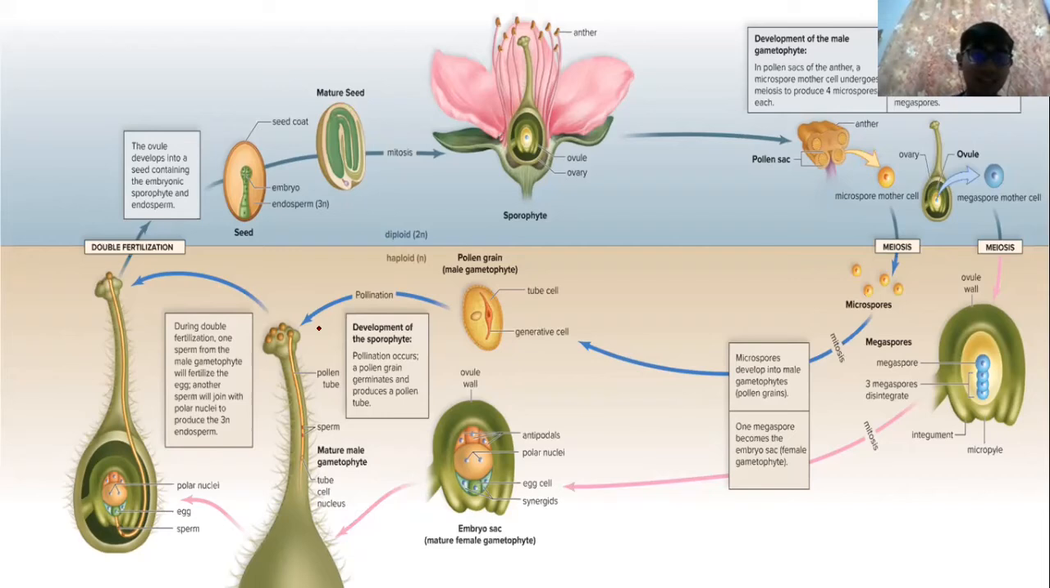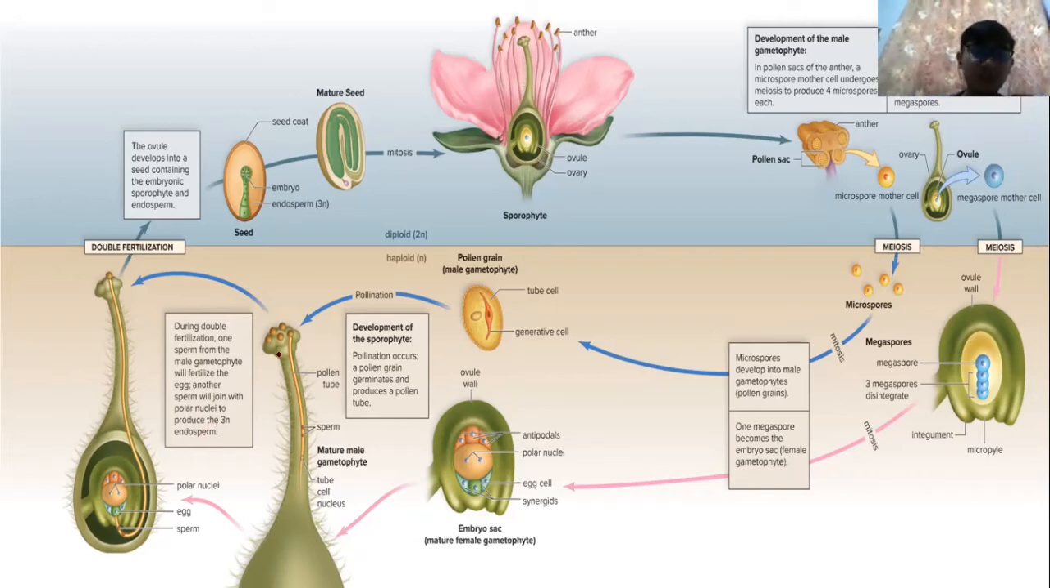Bila dekat sini dia akan berlaku proses pollination. Bahasa Melayu pendebungaan lah. Pollination occurs, a pollen grain germinate and produce a pollen tube. Okay, so pollen grain ni akan masuk kat sini. Lepas tu during double fertilization, one sperm from the male gametophyte will fertilize the egg. Another sperm will join with polar nuclei to produce the triploid endosperm.